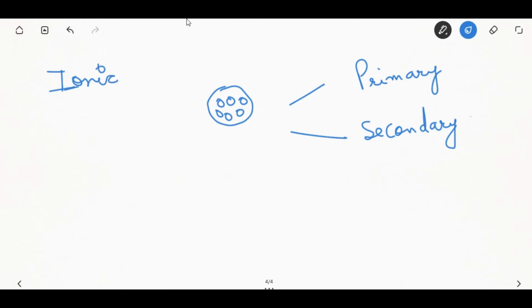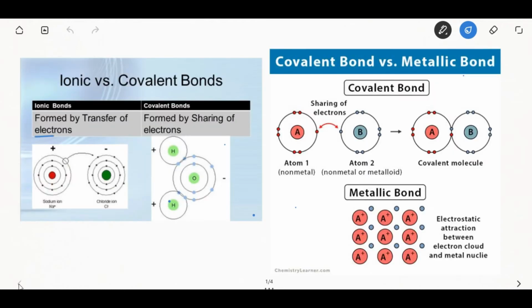The interatomic bonds may be classified as primary bonds or secondary bonds. What are the primary bonds? The primary bonds, remember, are the ionic bond, covalent bond and the metallic bond. The ionic bonds are formed by the transfer of electrons, whereas covalent bonds are formed by sharing of electrons.